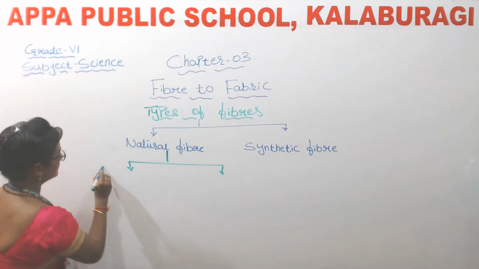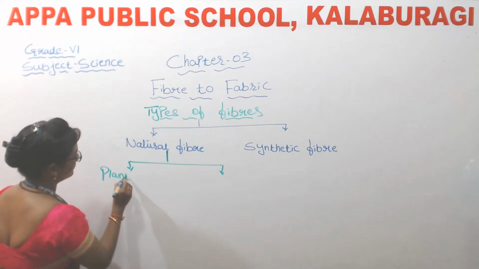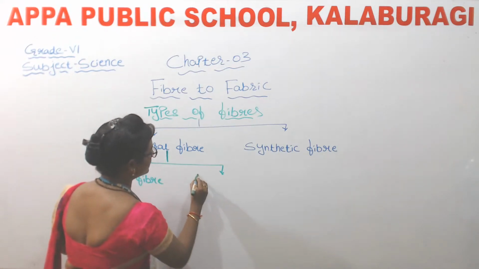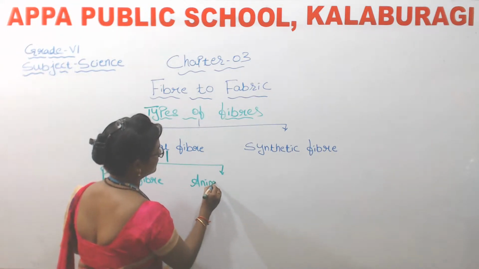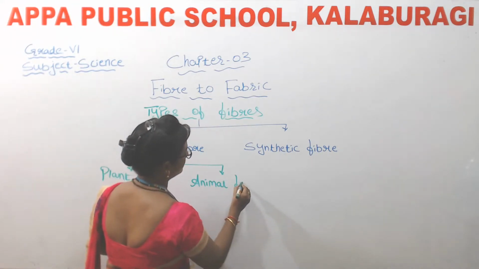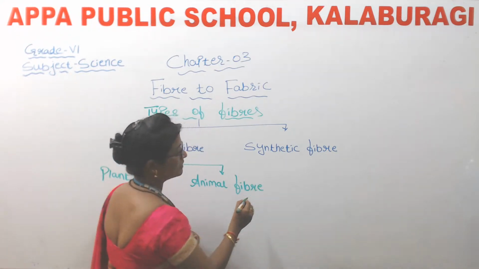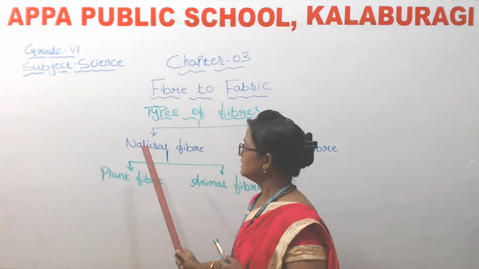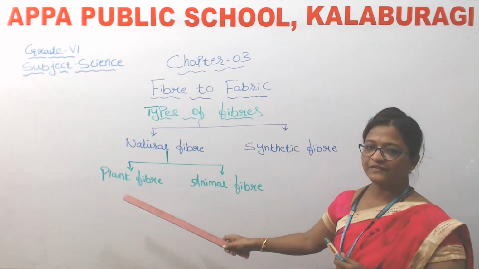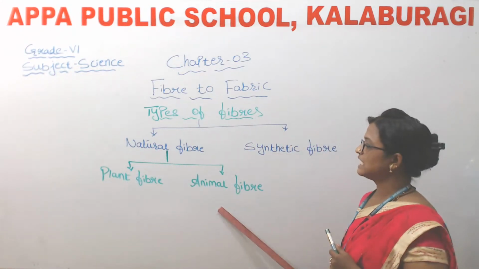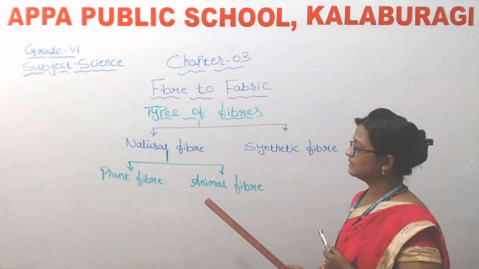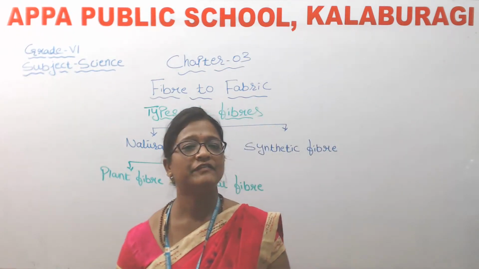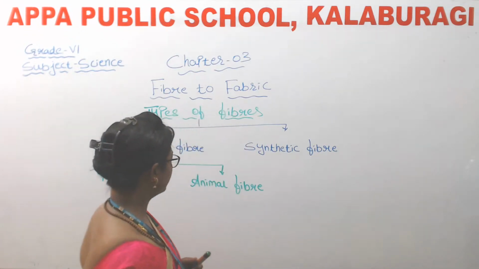That is plant fiber, and one more is animal fiber. So here again the natural fiber is divided into two types, that is plant fiber and animal fiber. So now what do you mean by plant fiber? Let me tell you.